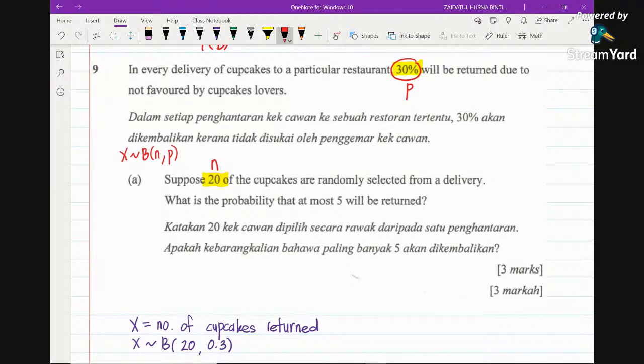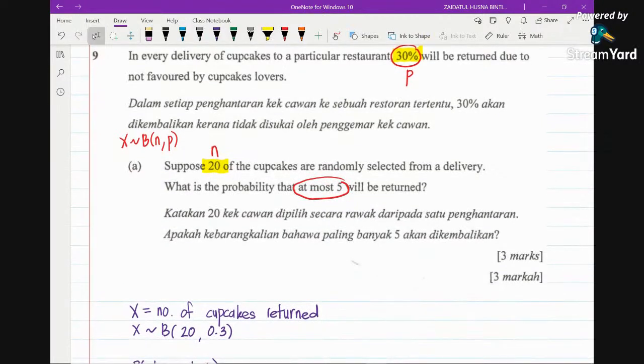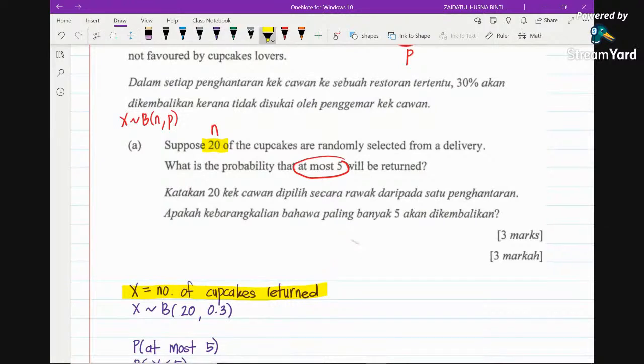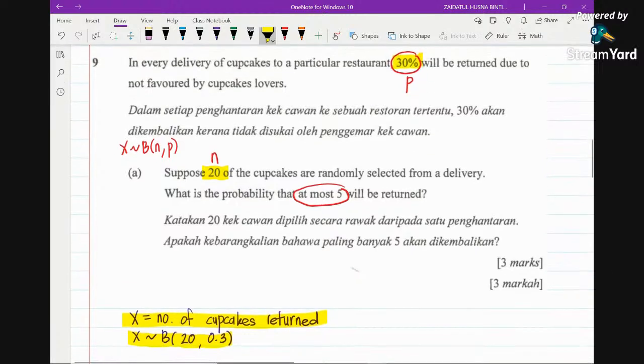Suppose 20 of the cupcakes are randomly selected from a delivery. What is the probability that at most 5 will be returned? How to answer this question? First, I would advise you to declare the random variable. So x is the number of cupcakes returned, and it can be distributed using binomial distribution with n = 20 and probability of success 0.3. Where do we obtain 0.3? From this 30%. We just change the percentage to probability, so you will get 0.3.